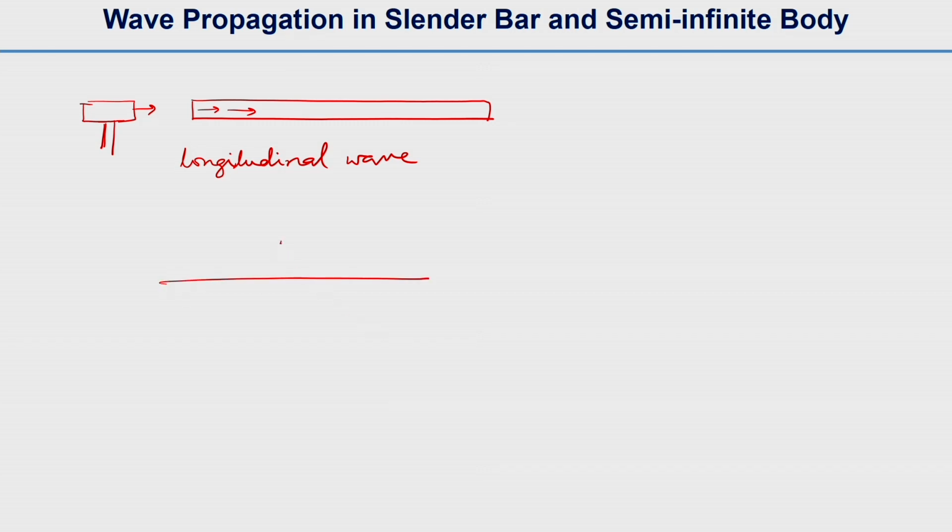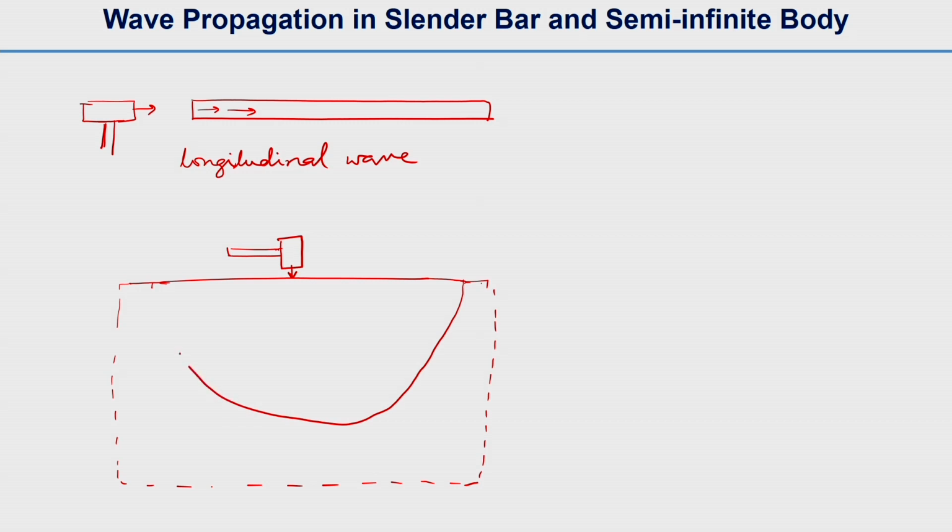This is the semi-infinite body. If you hit the hammer on the semi-infinite body, one longitudinal wave will propagate, and the front of that longitudinal wave will look like this.